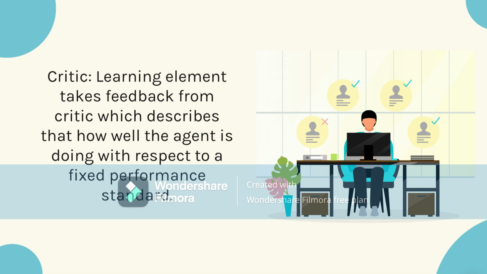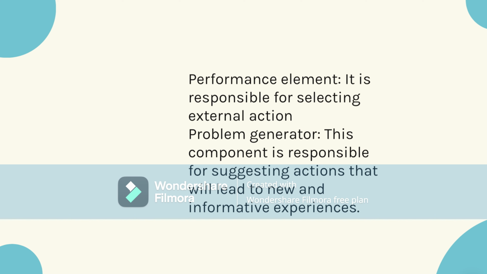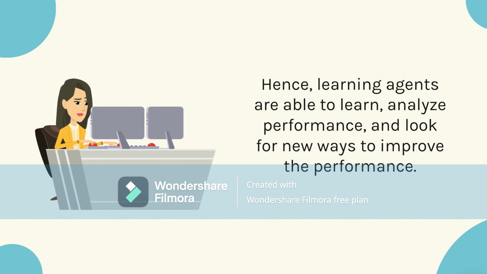Critic: the learning element takes feedback from the critic, which describes how well the agent is doing with respect to a fixed performance standard. Performance element: it is responsible for selecting external action. Problem generator: this component is responsible for suggesting actions that will lead to new and informative experiences. Hence, learning agents are able to learn, analyze performance, and look for new ways to improve the performance.